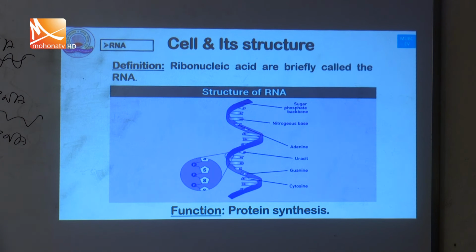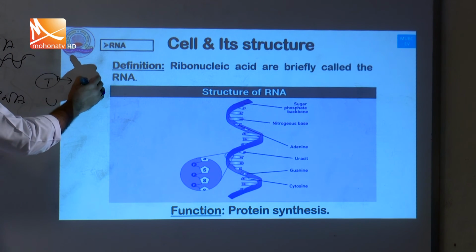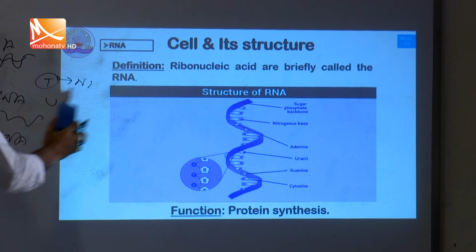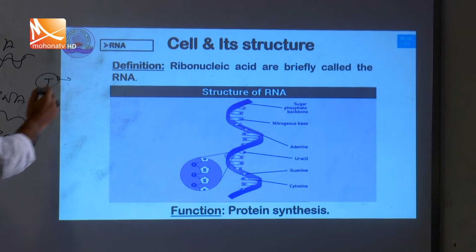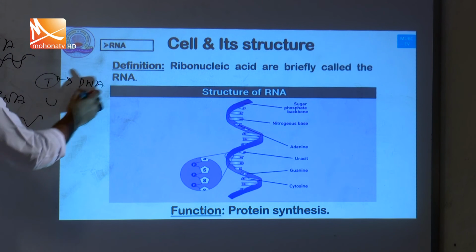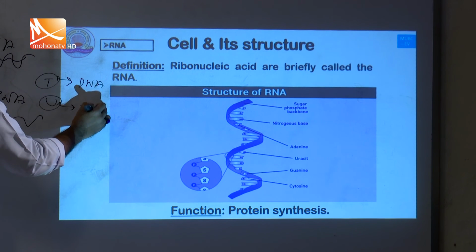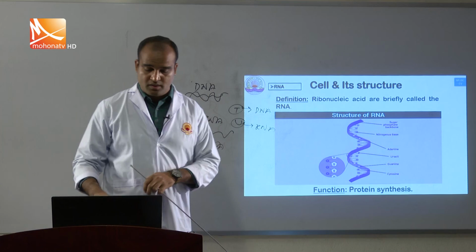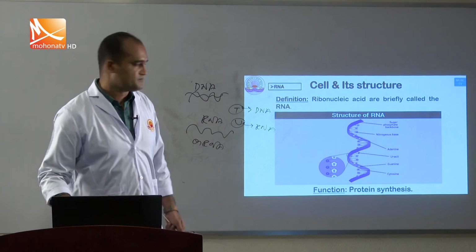If we open one DNA strand in our body, it is called RNA. There is also a small difference in the nitrogenous base: thymine is present in the DNA molecule, and uracil is present in the RNA molecule. But both DNA and RNA molecules are important factors in our body.